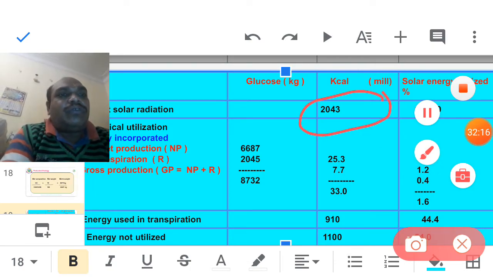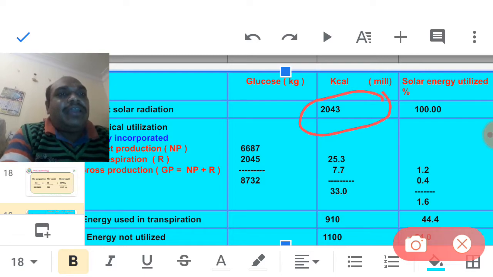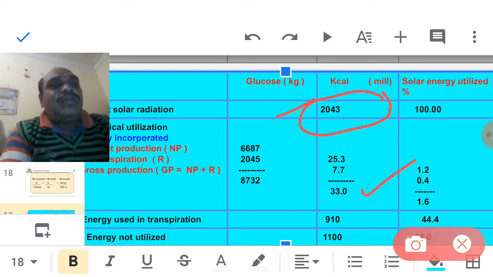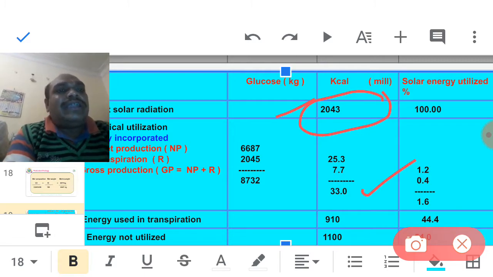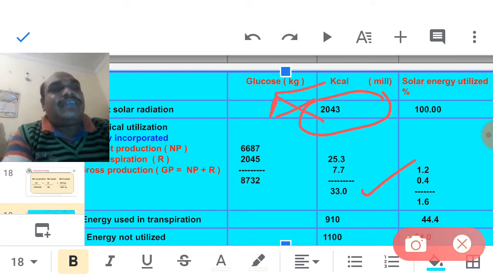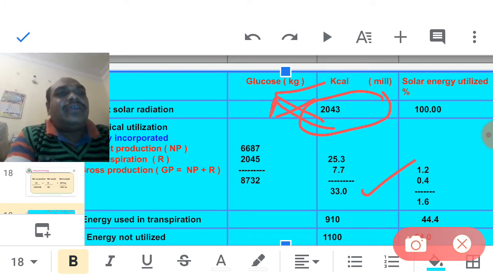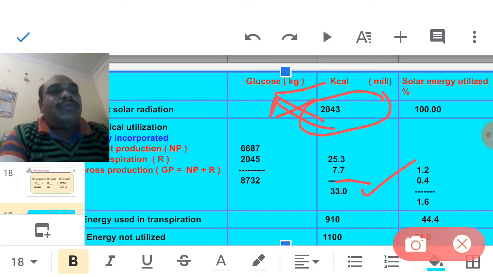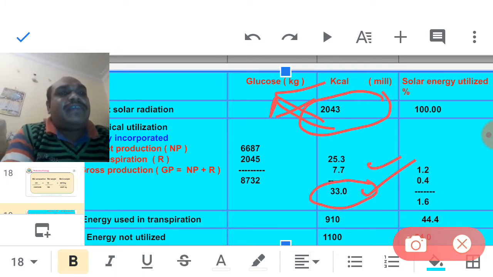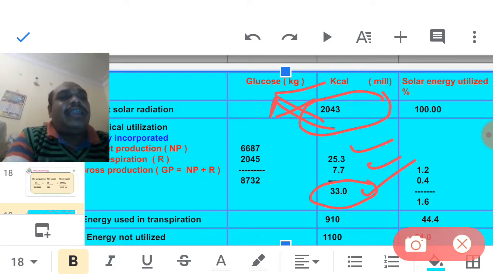2043. Out of 2043 trapped energy, only 33 are utilized. The remaining 2010 kilocalories become wastage or are reflected to the atmosphere. Only 33 kilocalories are utilized. From this 33, 7.7 kilocalories are consumed in respiration, and 25.3 are net.